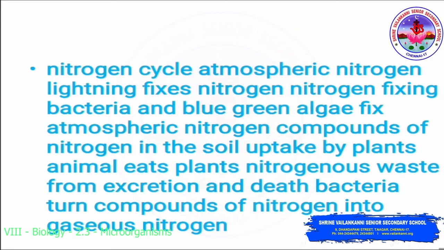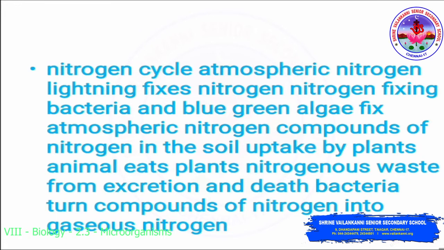So in the atmosphere, 78% is nitrogen. There is 21% oxygen and the remaining traces, like 1%, are other gases. But plants and animals cannot use it directly. To be able to use nitrogen, it has to be converted from atmospheric nitrogen to nitrate, nitrite and ammonia compounds. So this process is called the nitrogen cycle.